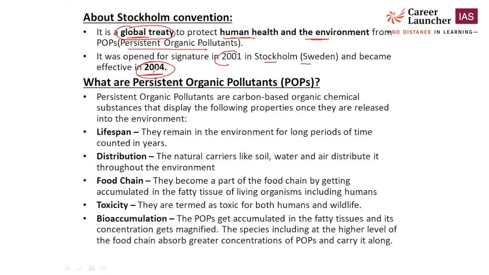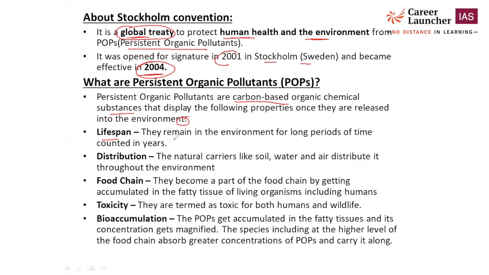Okay, now let's understand what is a persistent organic pollutant. So persistent organic pollutants are carbon based organic chemical substances that display the following properties once they are released into the environment. Means those organic substances that are carbon based will come under the category of persistent organic pollutants, and they show the following properties. Means lifespan, means how many days they stay in the environment.